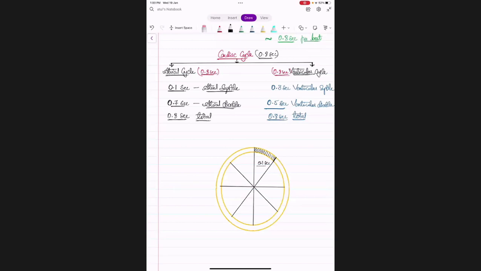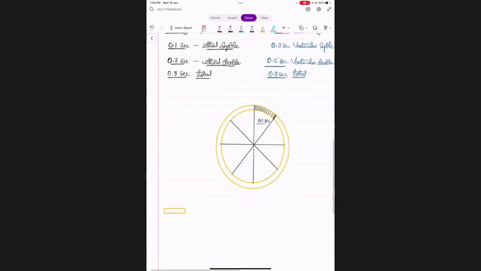What is it representing? It is representing the atrial systole. I'll just give a footnote over here, means what does it represent, because with many things within the diagram, writing it will be a little bit problematic. So see, this is a shaded part within the yellow line.